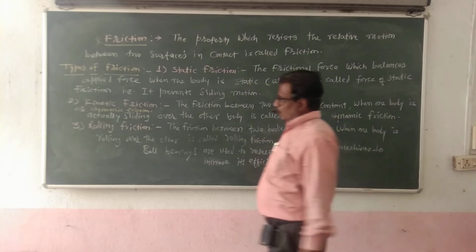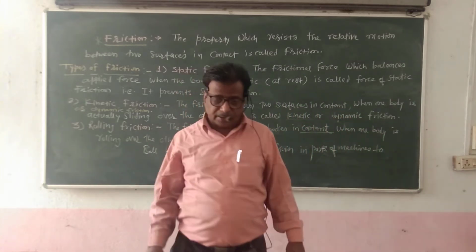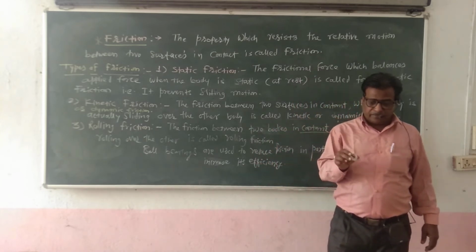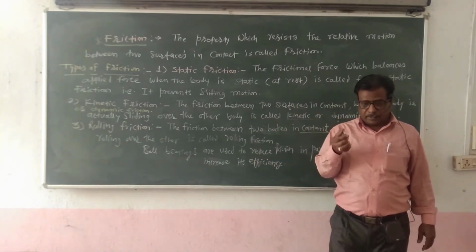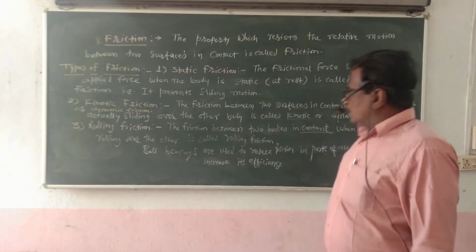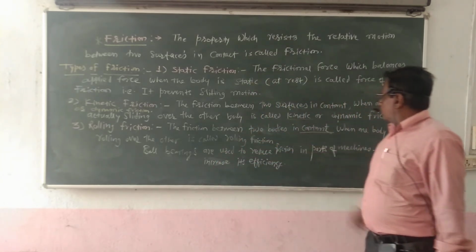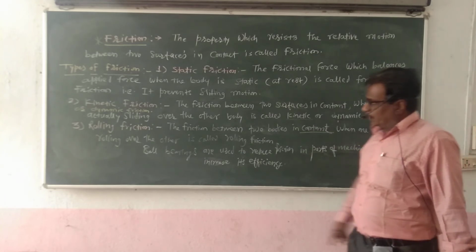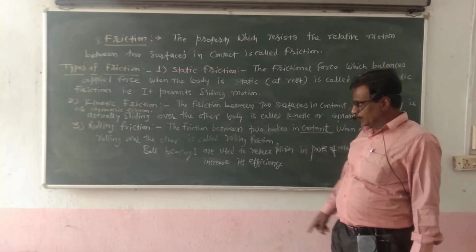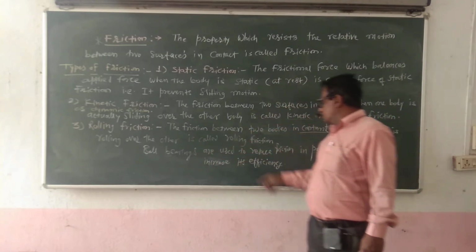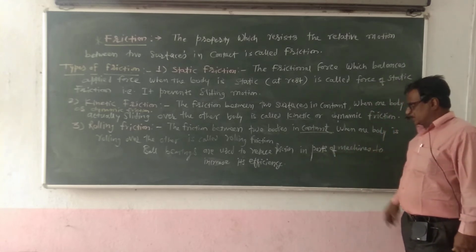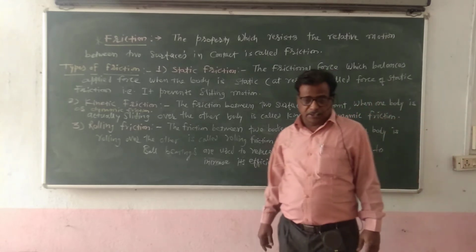Now the third type is called rolling friction. Suppose we take a body like that coin or that slotted weight. When this body is rolled on the ground, that is the friction between two bodies in contact when one body is rolling over the other, so that is called rolling friction. Here ball bearings are used to reduce friction in parts of machines to increase their efficiency.